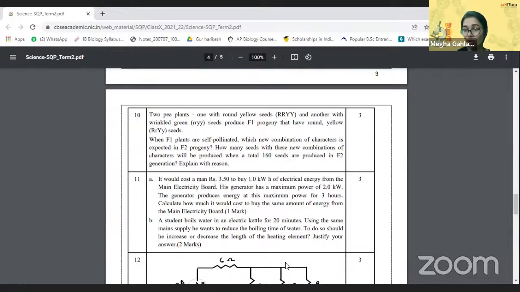We are asked how many seeds with new combinations. The new combinations are going to be round green and yellow wrinkled. Now listen very carefully. The original ratio was 9:3:3:1: 9 yellow round, 3 yellow wrinkled, 3 round green, and 1 green wrinkled. Out of 16 progeny, 3 and 3 each; so for 160 progeny, we have 30 and 30 each.